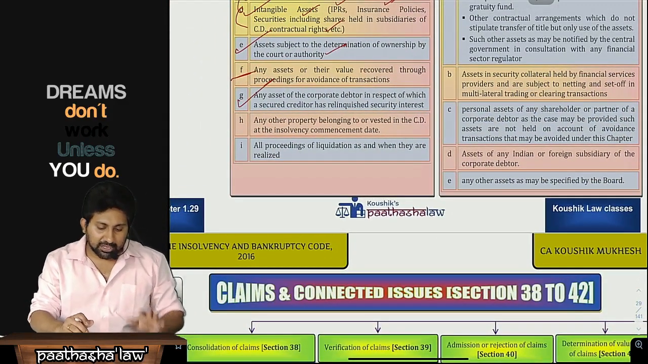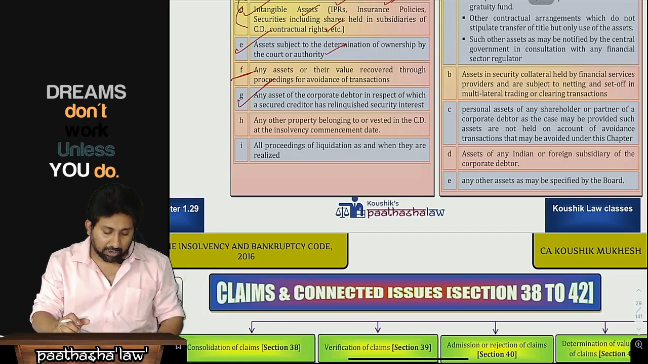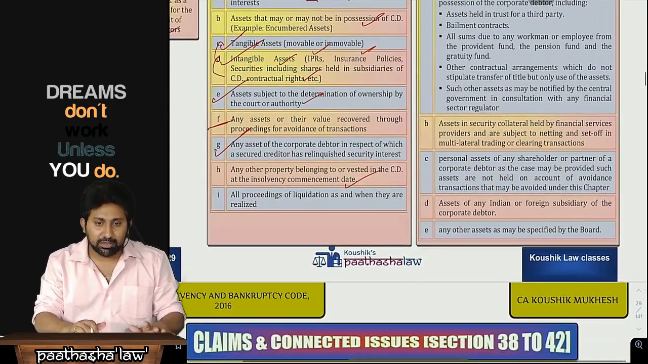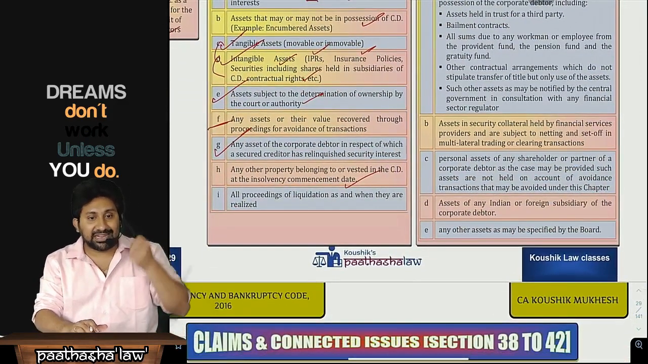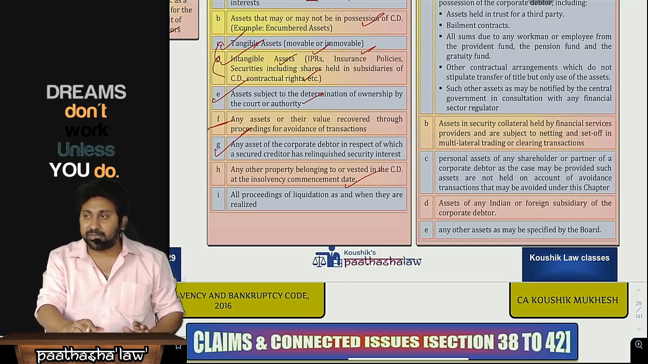Next, any other property belonging or vested in the corporate debtor at the insolvency commencement date. Other than this, is there any other asset? Okay. Next, whenever realization is made, that means all proceeds of liquidation as and when they are realized, what does that mean?